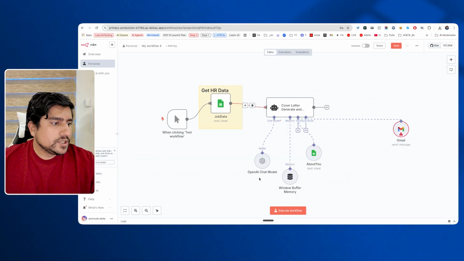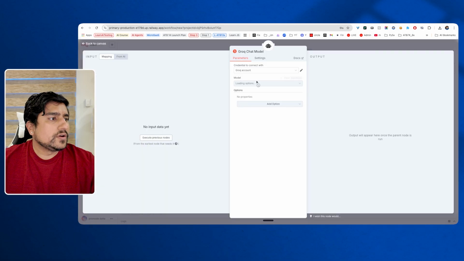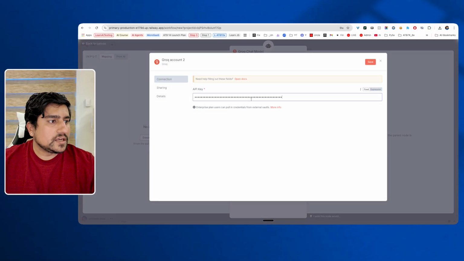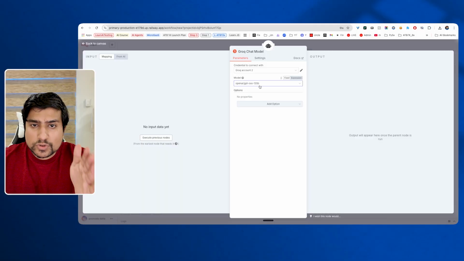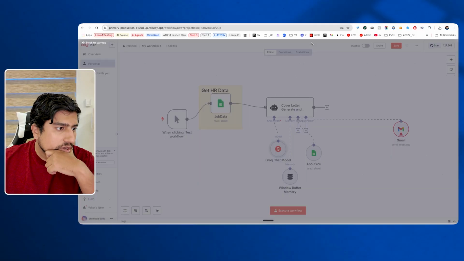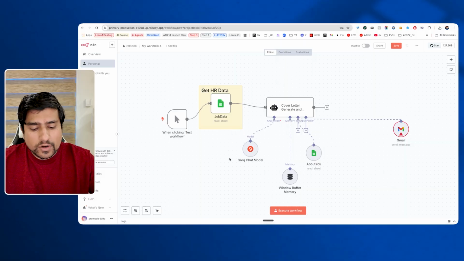And here, instead of OpenAI chat, you can use a Groq model, where it will ask whether you have an account or something. Yes, add the credentials, add the API key, click on save. Here you can select OpenGPT 120B, which is almost similar to ChatGPT 4. So you can use that also if you want to.